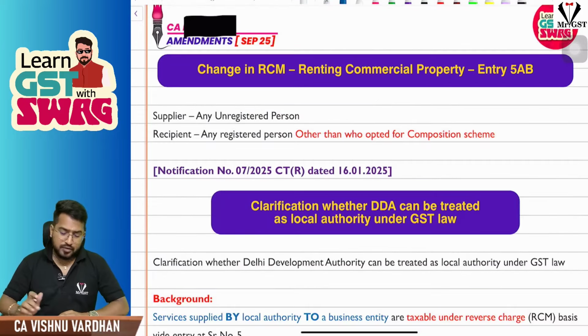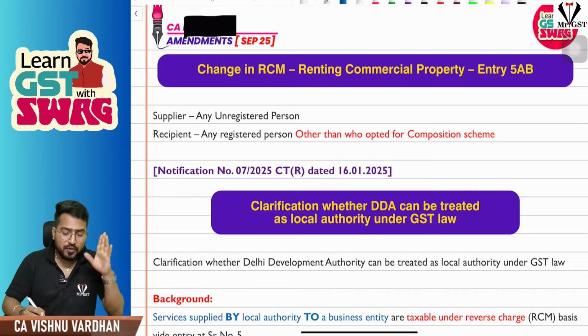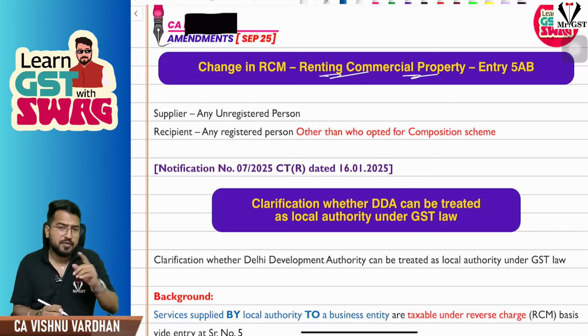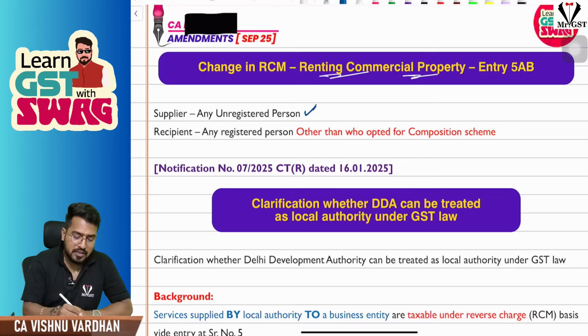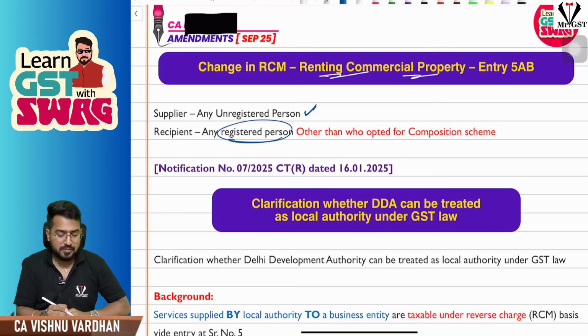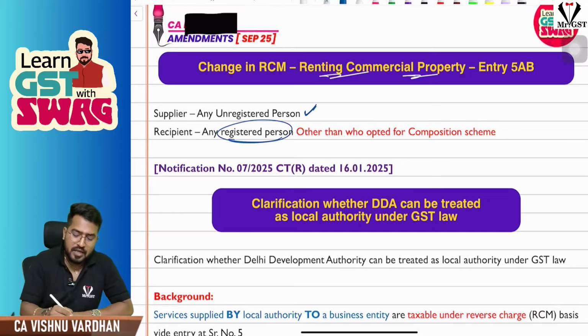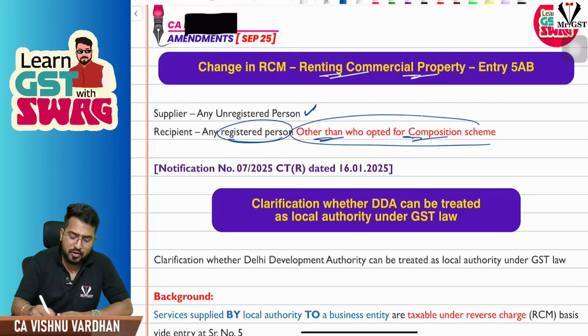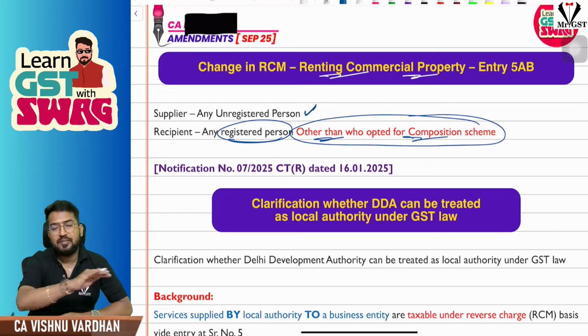If you see the next one, again another amendment in RCM entry, only with respect to renting of commercial properties. Renting of commercial property is taxable. But if the supplier is an unregistered person, the recipient is a registered person, other than one who has opted for the composition scheme. Earlier, this "other than who has opted for composition scheme" was not there. Now through amendment they have added this.